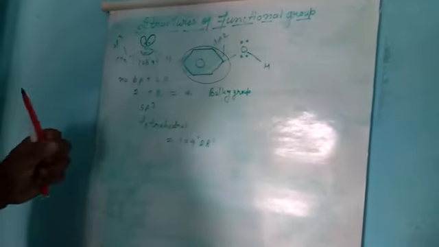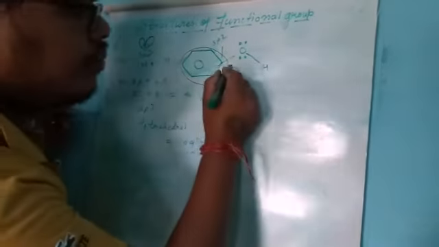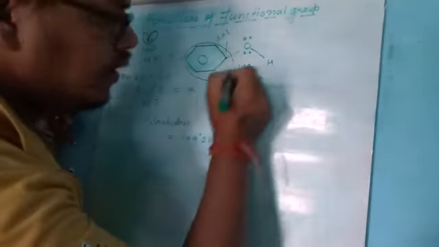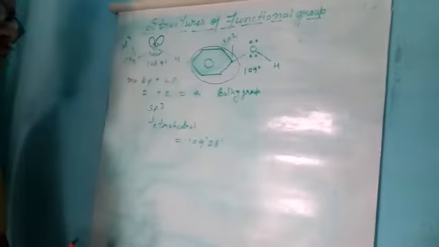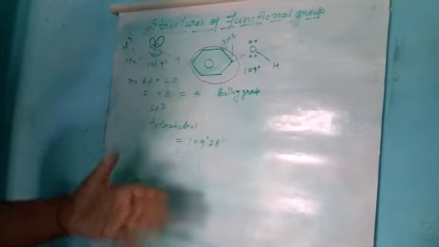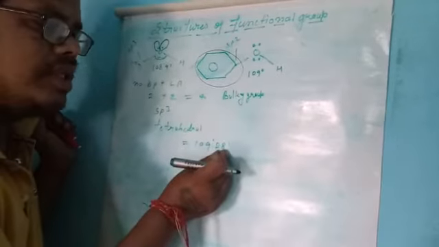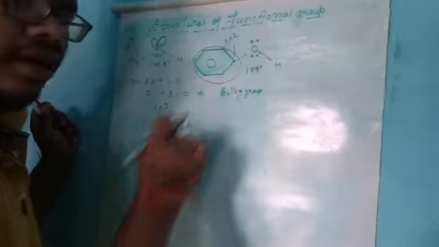Due to repulsion, the bond angle is 109 degrees, slightly different from the tetrahedral bond angle of 109 degrees 28 minutes.